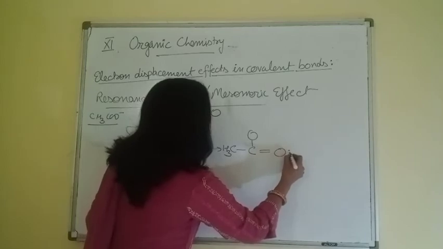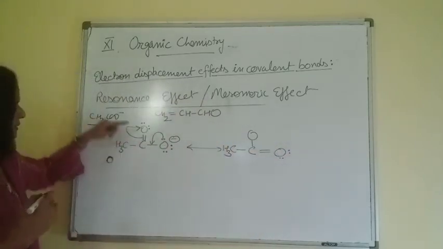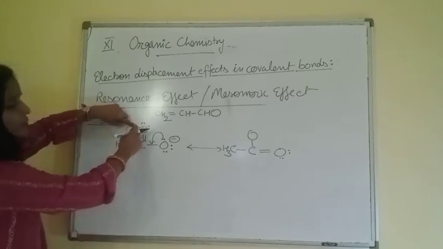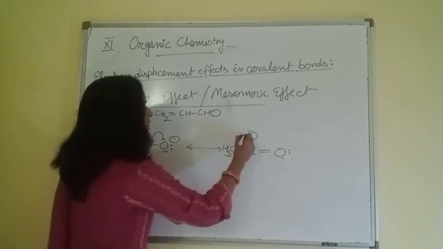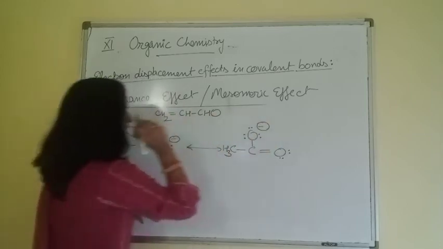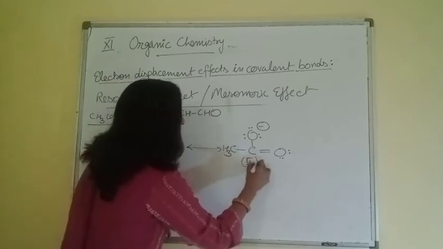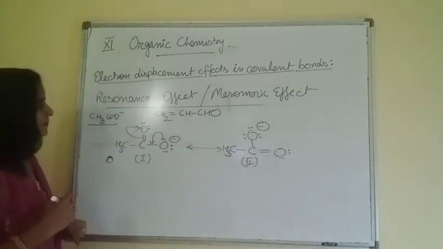So 2 electron pairs on this oxygen. No change in carbon. This oxygen is taking 1 pi electron here. So 3 electron pairs and negatively charged. So these are the 2 resonating structures.